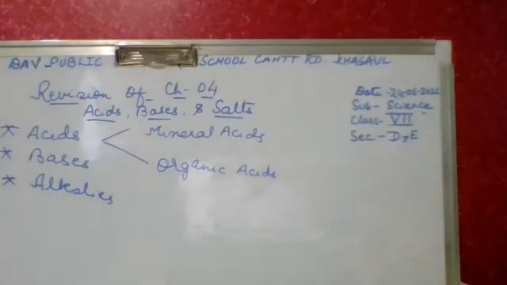What are indicators? An indicator is a substance which shows different colors in acidic and basic medium.